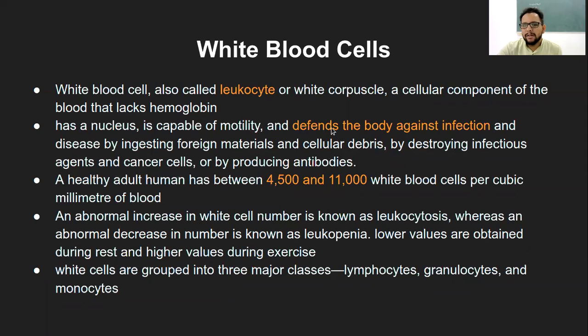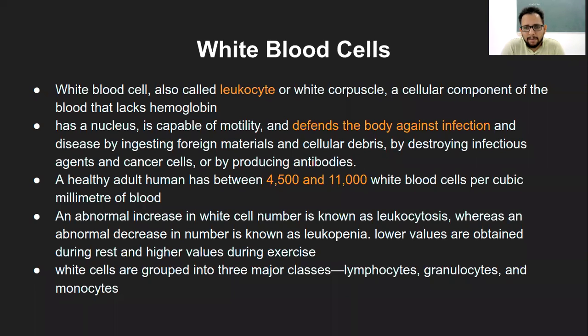So the WBCs have the ability to kill the cancer cells as well, or by producing antibodies. That is one of the very important functions of WBCs, that is they will produce antibodies against a particular pathogen. So there are several such functions, and they can be separately classified based on what type of WBC we are talking of. That we will see in a chart later. So that was the overall function.